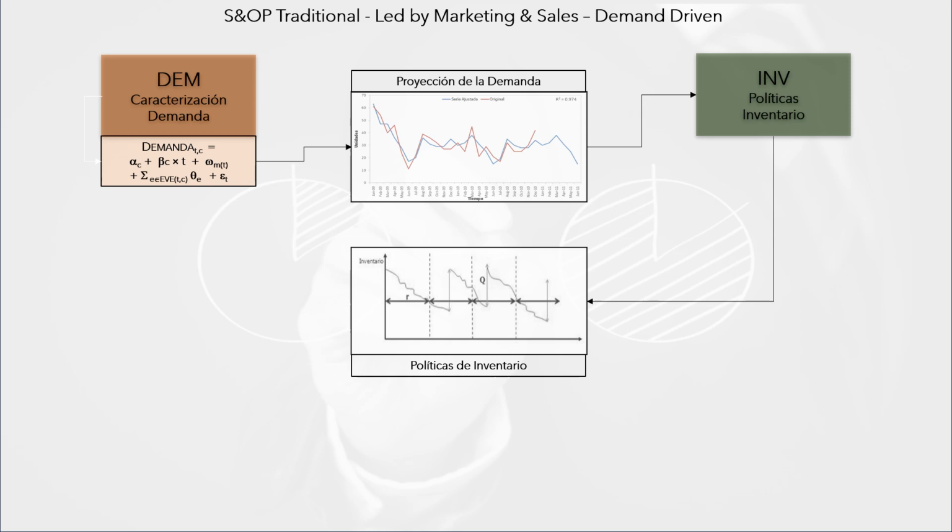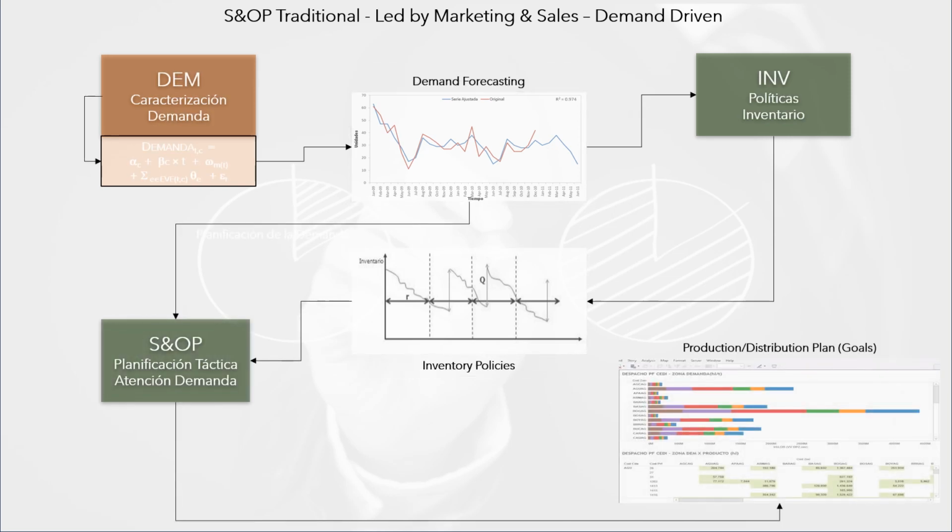The next step is to use the demand projections to determine the inventory policies to follow during the planning horizon. The final step is to run the SANDOP model taking as input demand projection and inventory policies. The result of the SANDOP model will be the plan of the goals, production and distribution, to be achieved during the planning horizon. This process, despite being carried out with advanced mathematical models, may have many coordination problems.